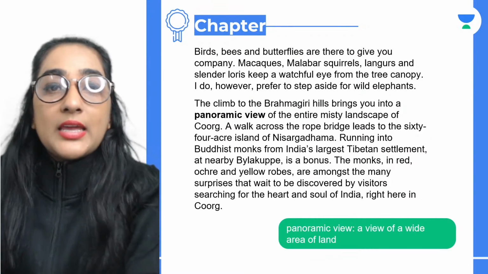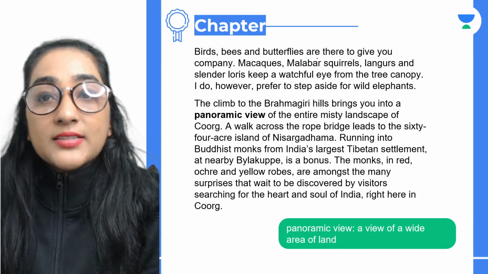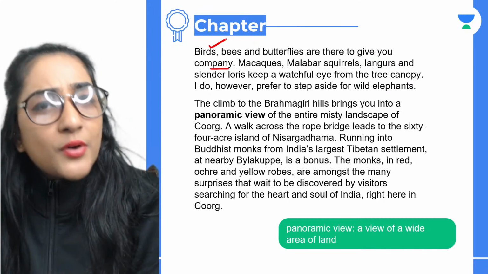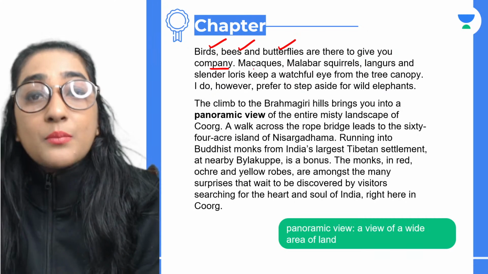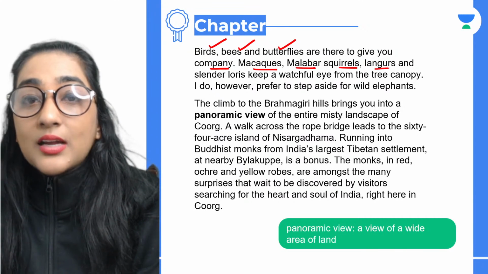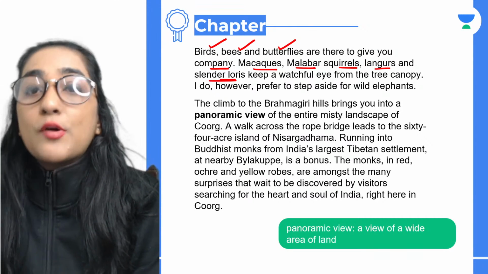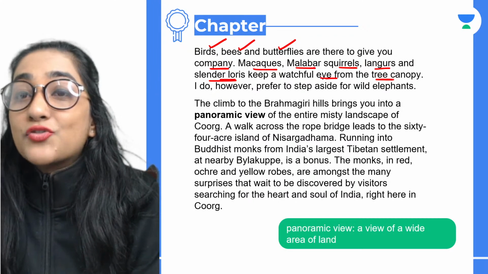Now, what do we see? Birds, bees, and butterflies are there to give you company. You will find birds there, bees, and butterflies. Macaws, malabars, squirrels, langurs, and slender loris keep a watchful eye from the tree canopy.